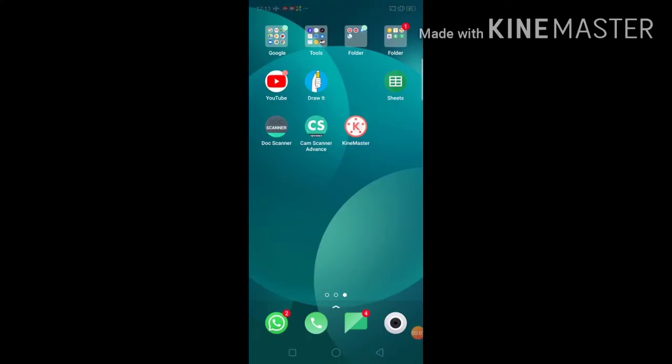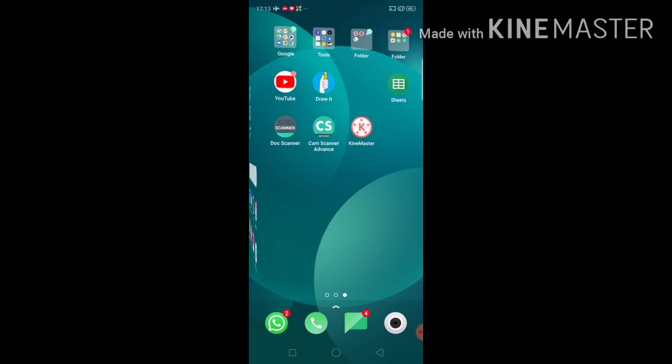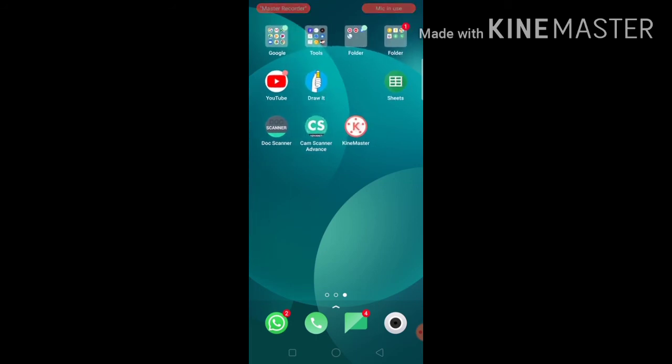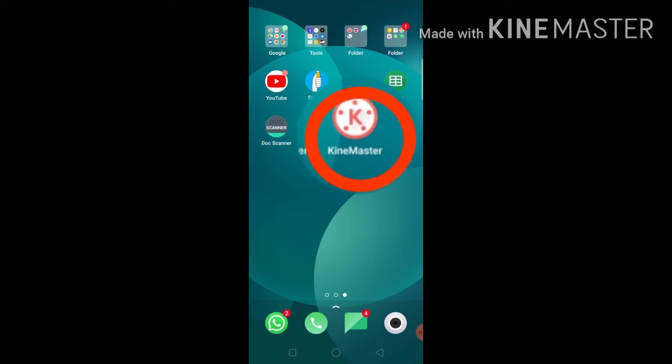Okay? So in the concluding section of the presentation, we will see now how can we edit our videos with the help of KineMaster. Though many apps are available, but I prefer this one. Many useful effects and applications are available in it. So let's see how can we use it. Just click on the KineMaster app. I have downloaded it.